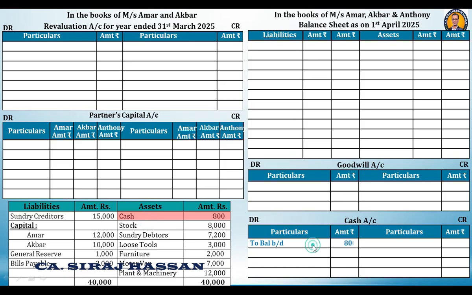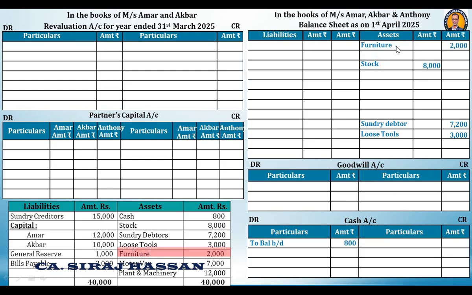Then we have got stock. Stock will go to the balance sheet asset side inner column. Then we have got sundry debtors. Sundry debtors will go to the balance sheet outer column because there is no adjustment. Then we have the loose tools. Loose tools will go to the balance sheet asset side outer column because there is no adjustment. Then we have the furniture. Furniture goes to the balance sheet asset side outer column because no adjustment.